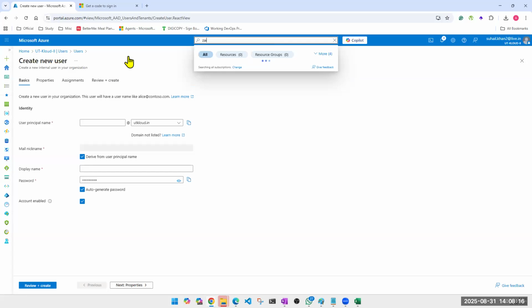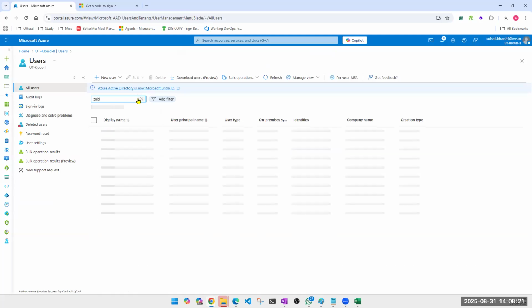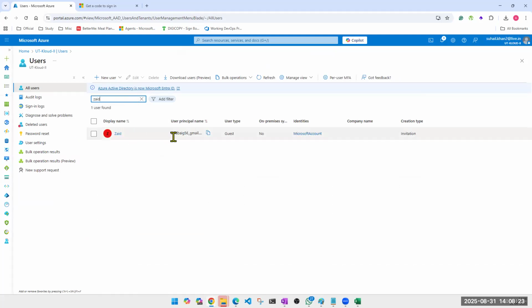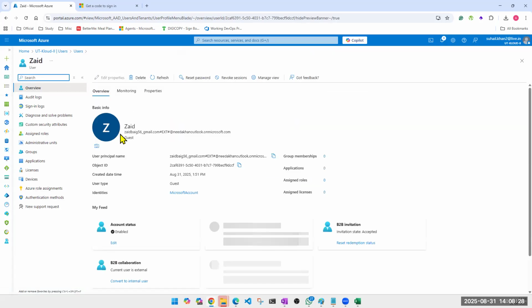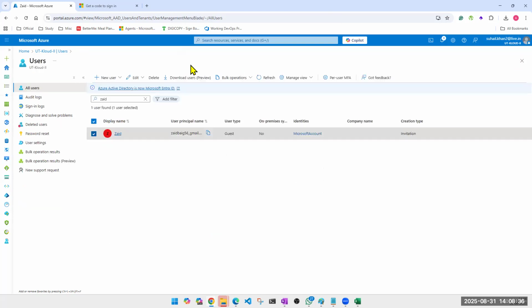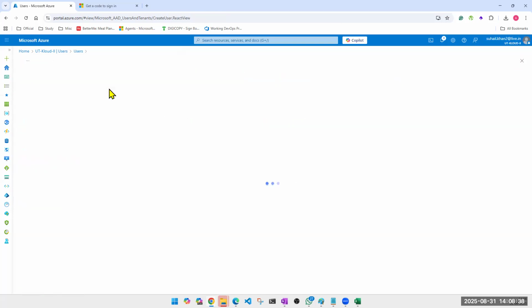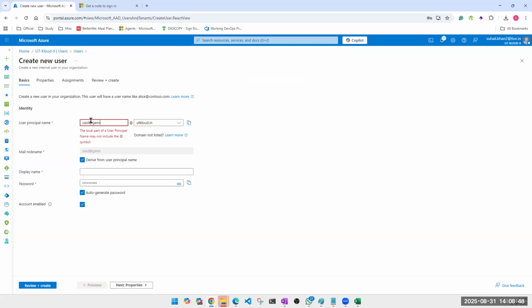Okay, let me show it to you. This is what you're talking about. This is an invite user. Here the purpose is that I don't want him to come on my domain. If you want someone to be in your domain and you use this option, you don't have any option to use Gmail or anything. You can't put a Gmail address here. Even if you do it, look at this. It will not take this.